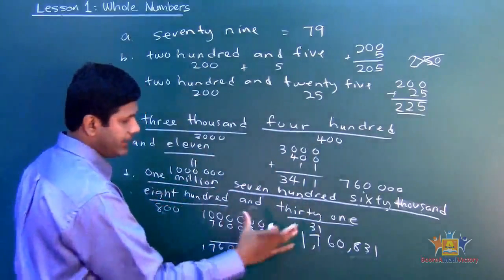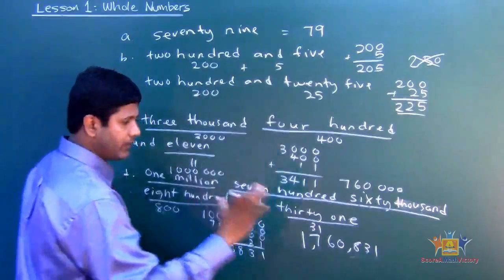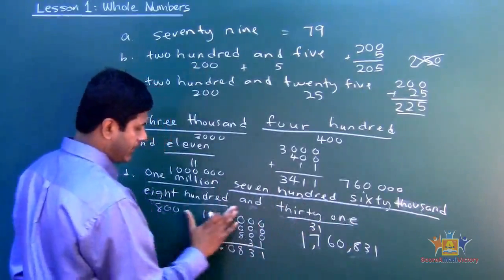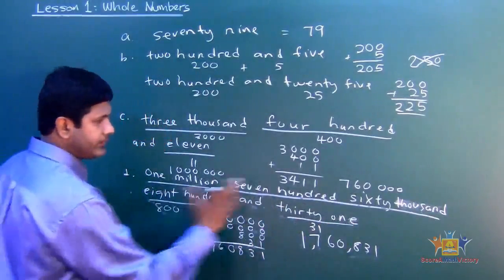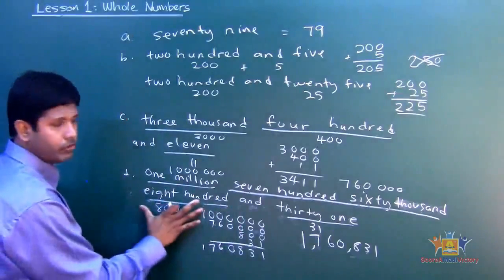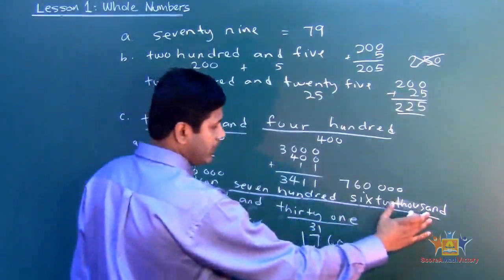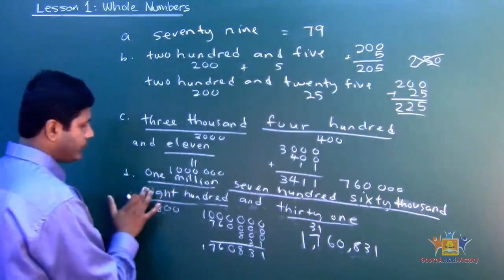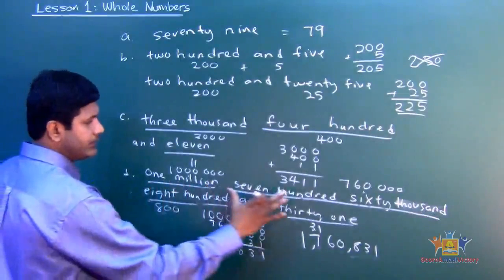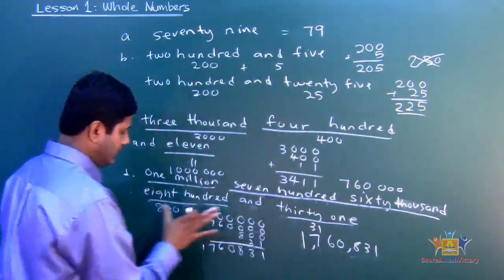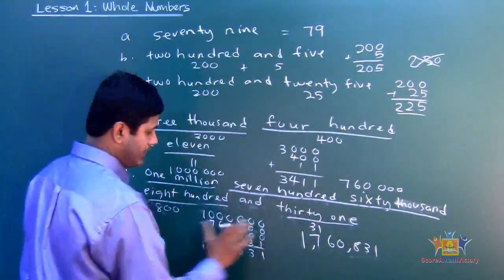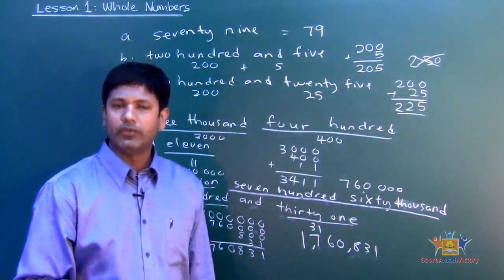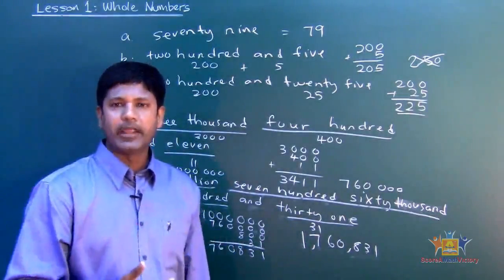Let's review this one, such a big number here. We start with the 31 because the moment I see the end right there, I stop. Then I go for the 108, and the moment I see 1,000, I stop for that one. That's one group. Now I go to the 1,000 group. The moment I see million, I stop right there, and then the million group. So 1,760,831. I put all these numbers, line them up, add them, and it gives me the number. Very important, using the breakdown method.